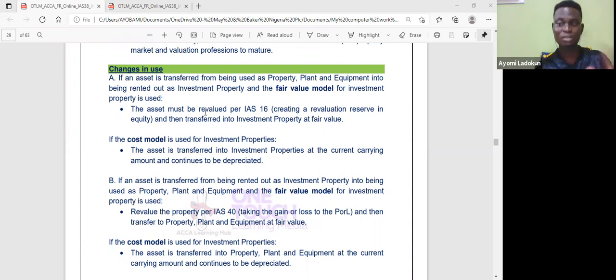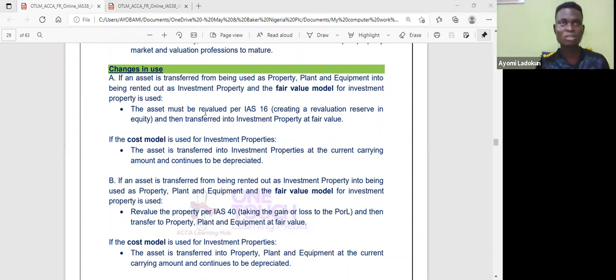On initial recognition, you apply cost model on owners occupied property, and you also apply cost model on investment property. So you have cost minus accumulated depreciation and accumulated impairment losses, so that you have your carrying amount.